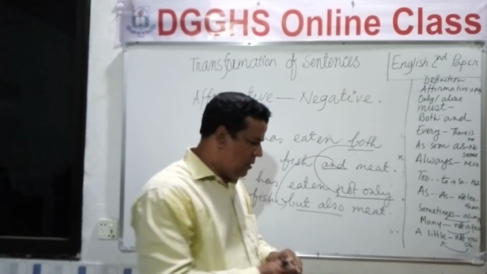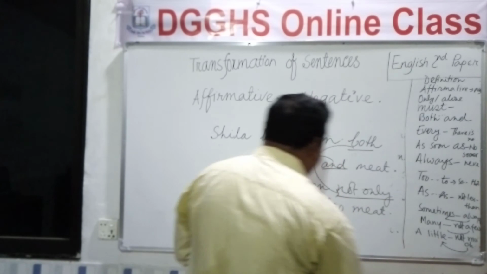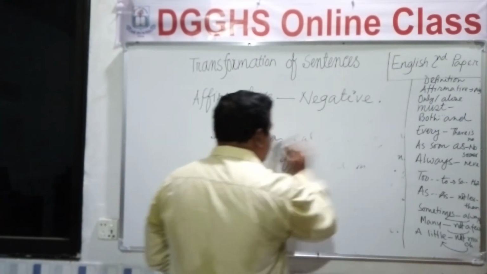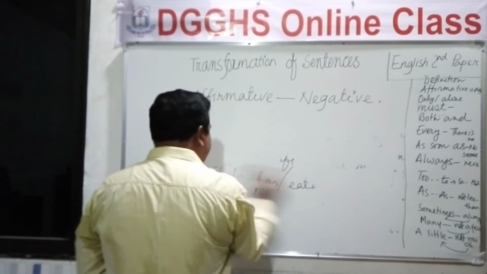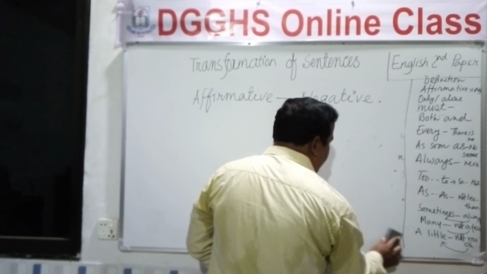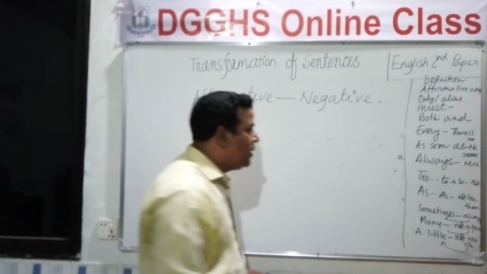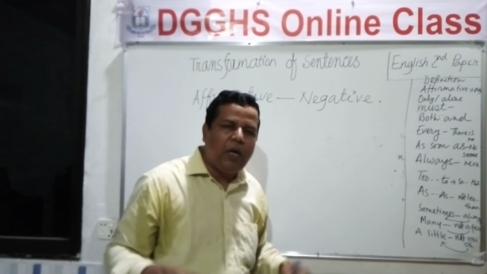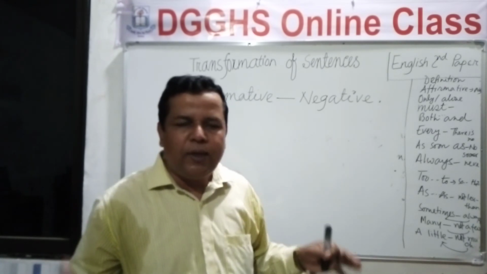Now we are moving to the next rule. The rule is, if an affirmative sentence starts with every, how will we change it into negative one?